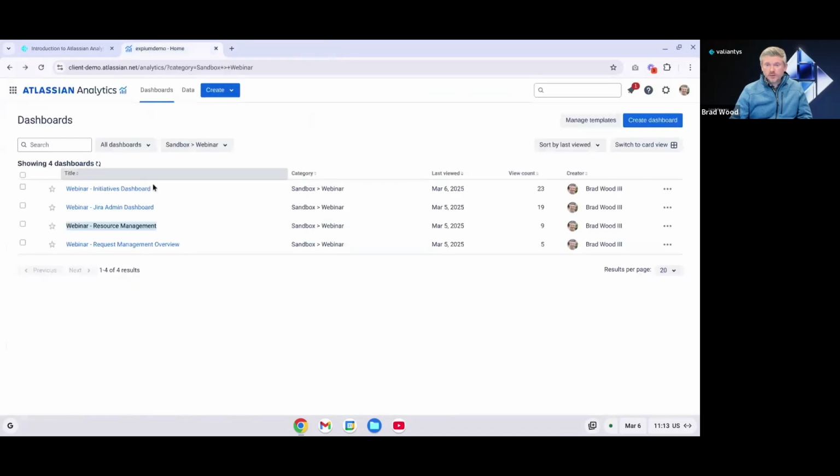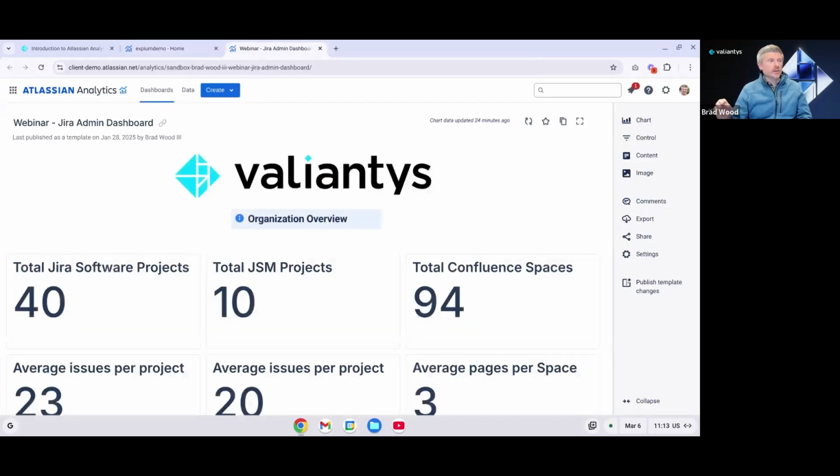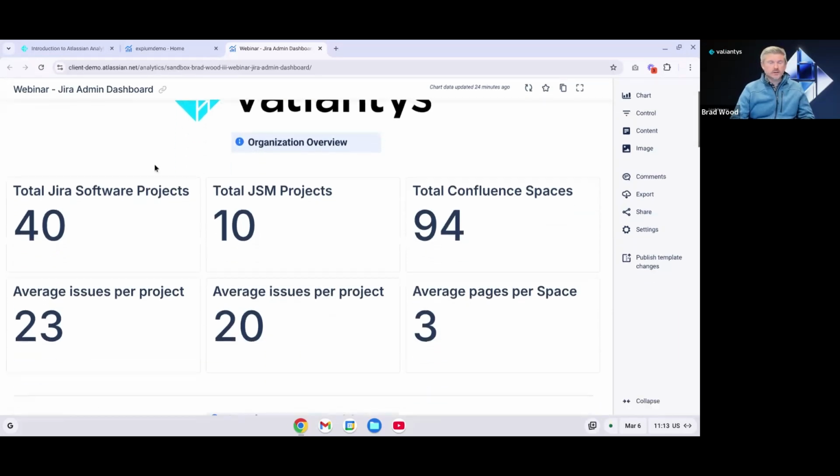We'll look at one more example, and this is our Jira admin dashboard. I mentioned this a little bit in the introduction, but we can pull data directly related to our Atlassian tools in analytics, such as Jira, JSM, Confluence, etc. And we can help our admins monitor the state of the tools and make better decisions related to the tools. So again, we've got sort of an overview section here, and these are all pretty self-explanatory. Total Jira projects, average issues per project. We do the same thing with JSM, and then we've got total Confluence spaces and the average number of pages per space. And again, this is more of that high level 10,000 foot view of the state of our Atlassian tools.